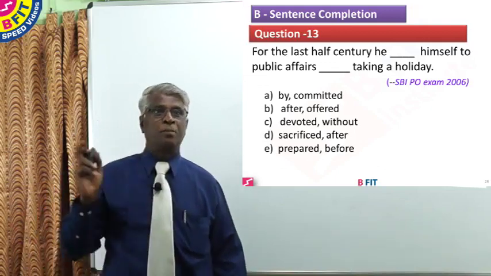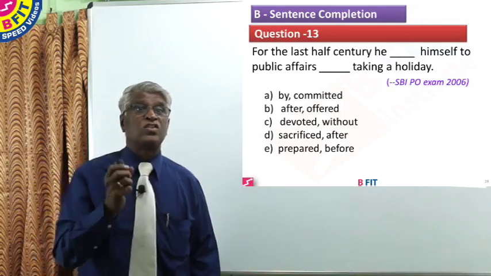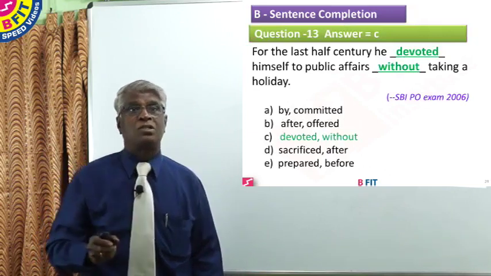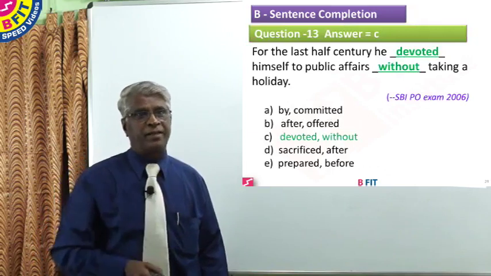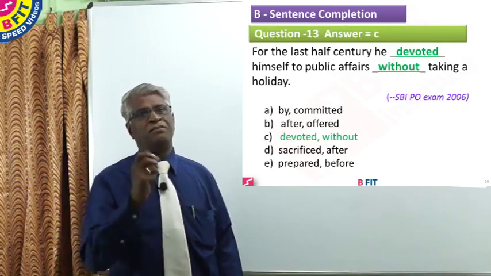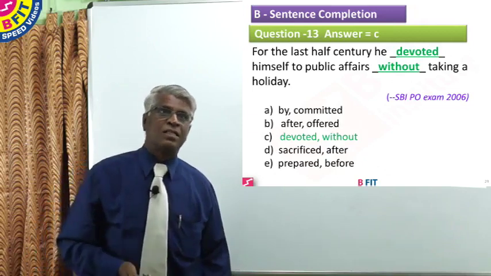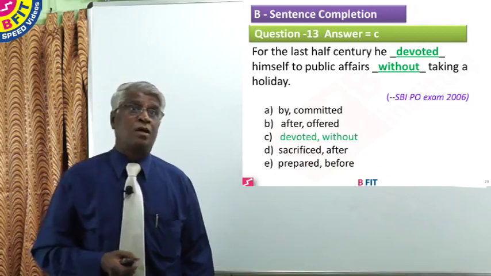D is therefore meaningless, and the correct option therefore is C. For the last half century, he devoted himself to public affairs without taking a holiday. He has been working non-stop without availing himself of any holiday. So question 13, the correct option is C, devoted without.